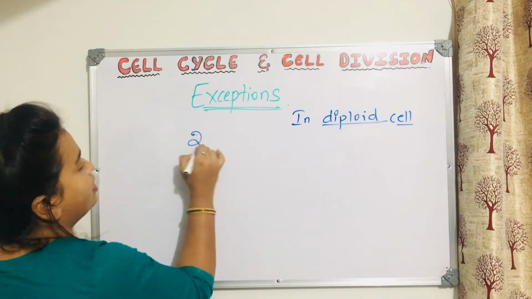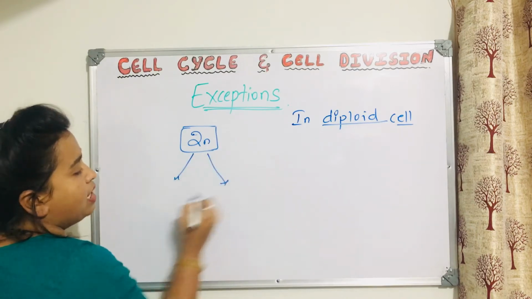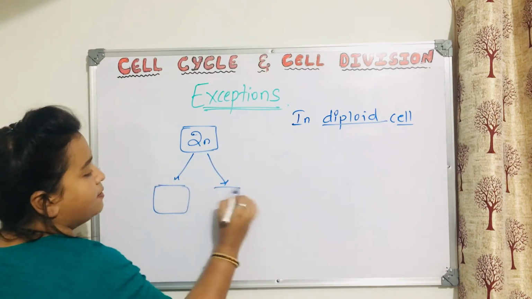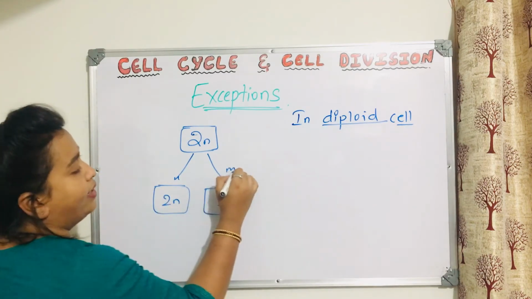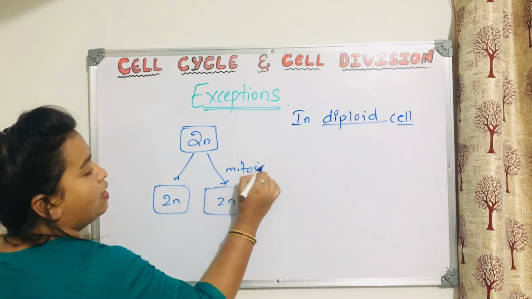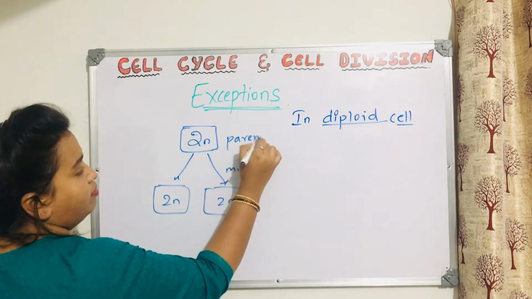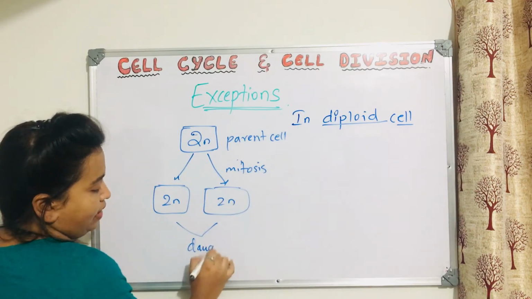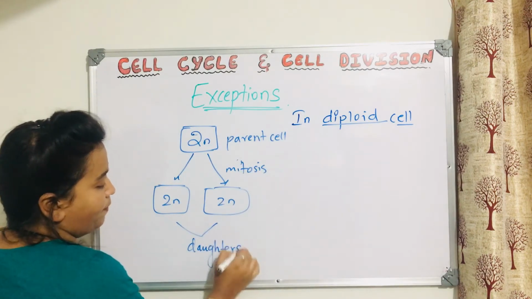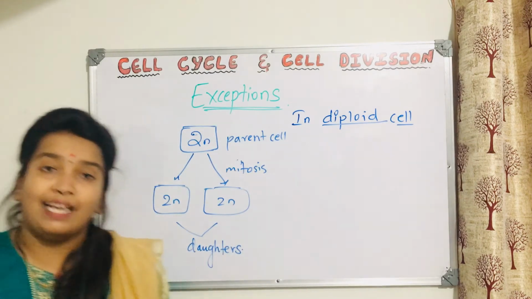That means if a cell is diploid, 2n, it divides by mitosis and produces two cells, which are again 2n and 2n. This is the parent cell, and these are the daughter cells, and this is how mitosis operates. This is how we have thought till now. Now there is an exception to this.